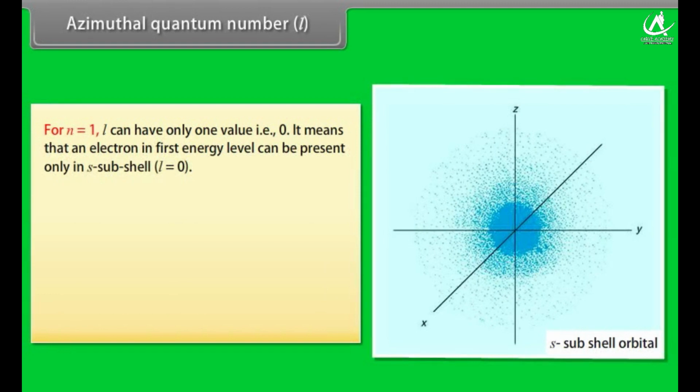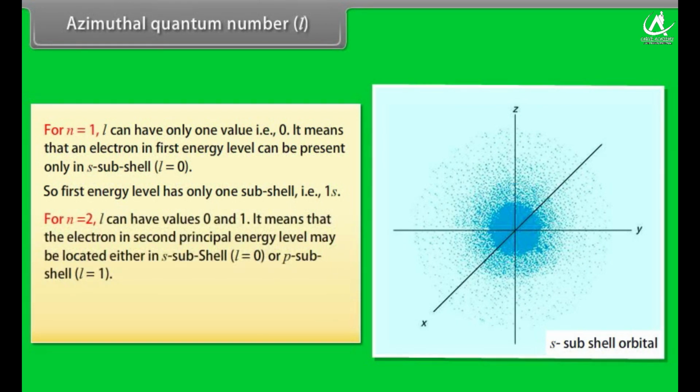For n = 1, l can have only one value, that is 0. It means that an electron in the first energy level can be present only in the s subshell, l = 0. So the first energy level has only one subshell, that is 1s. For n = 2, l can have values 0 and 1. It means that the electron in the second principal energy level may be located either in the s subshell, l = 0, or the p subshell, l = 1. So the second energy level has two subshells, that is 2s and 2p.